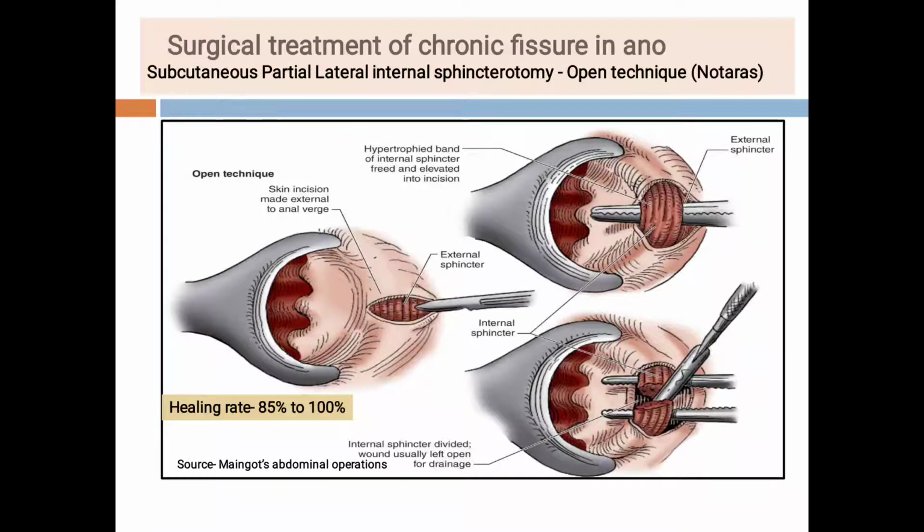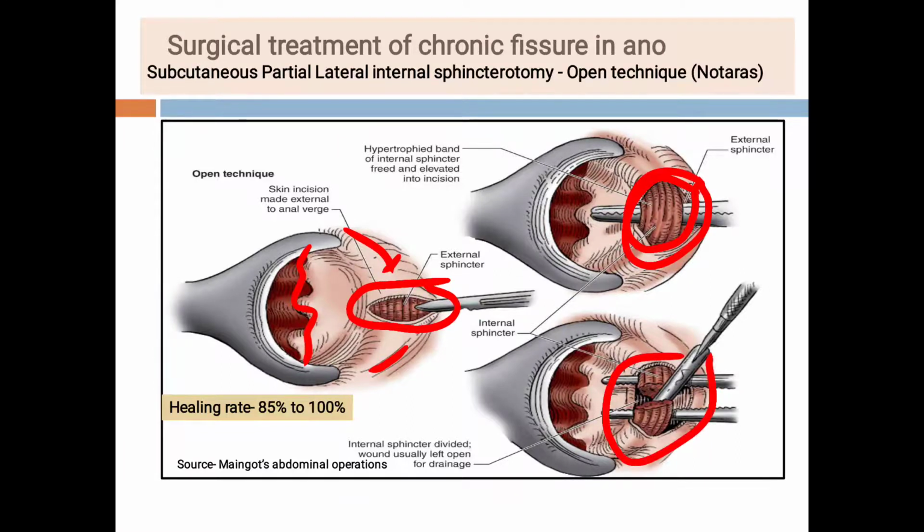Now students, see this diagram. This is given in one of the books. So this is the dentate line, this is the anal verge, and this is the radial or transverse incision taken at 3 o'clock. After taking the incision, this is the internal sphincter which is lifted off with the hemostat, and after this the internal sphincter is divided with the knife.